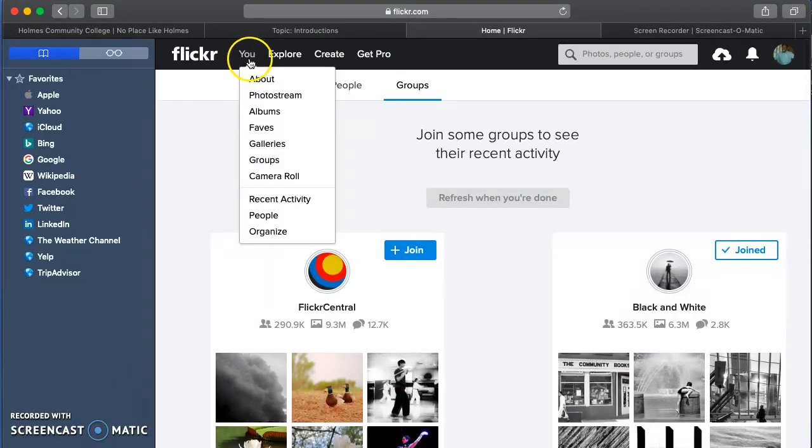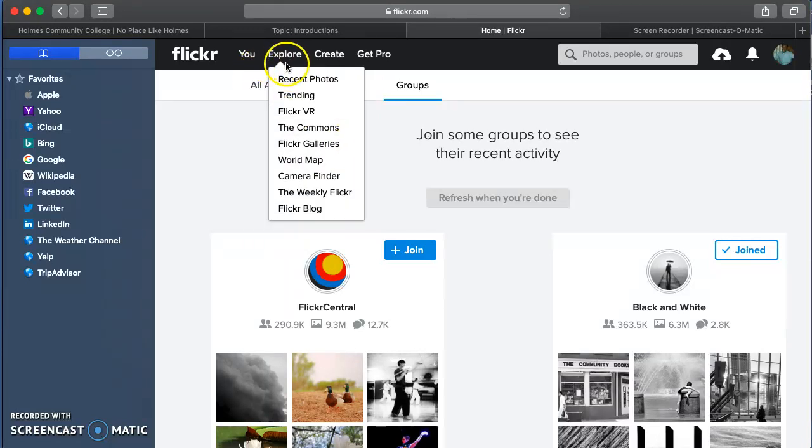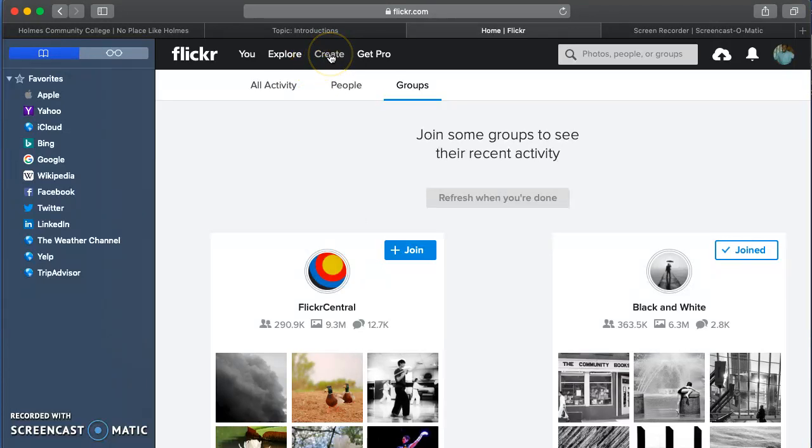Okay, right here, this is about me. This is my photo stream. I have my faves, my galleries, my groups, my camera roll, recent activities, and all of that. Right here is where you explore your recent photos, what's trending, Flickr galleries, blog. It's where you create. It's where you get Pro. I currently do not have Flickr Pro, but with Flickr Pro, you have more options and more abilities and more things that you can do.